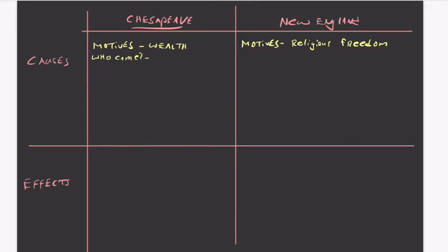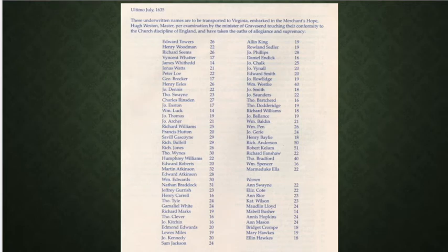In the Chesapeake, we have mostly young single men. If we look at this list of passengers aboard some of the boats, this is in the year 1635, so it's not the first Jamestown settlers.